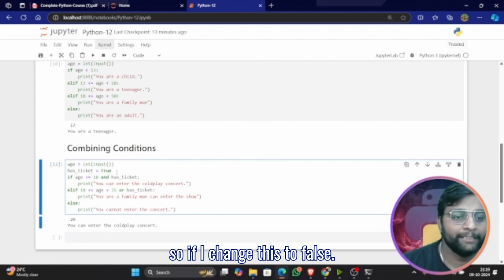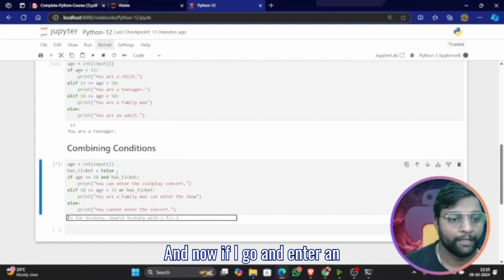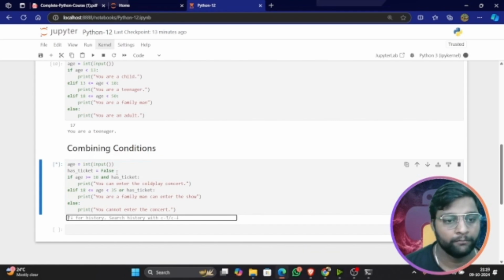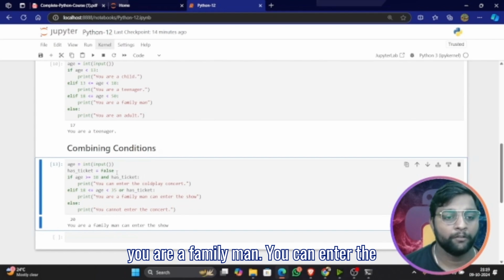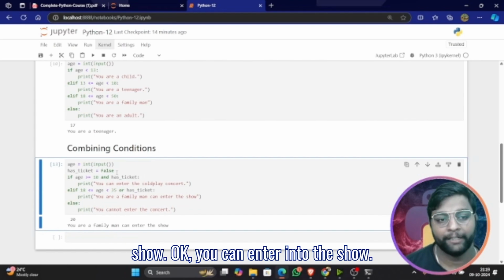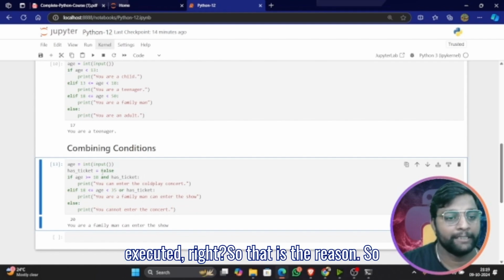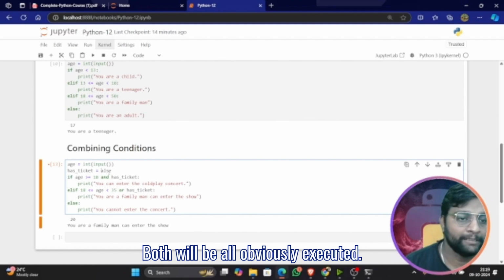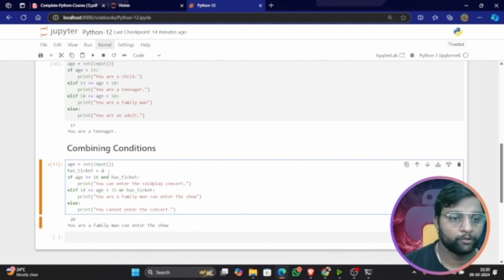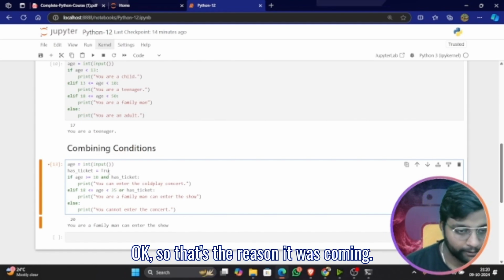Okay, so if I change this to false, and now if I enter 20, you are a family man, you can enter the show. It is written here, so any one should be executed, right? That is the reason. So if I make this true, both will obviously be executed. So it is taking either one condition, either age or ticket. So that's the reason it was coming.